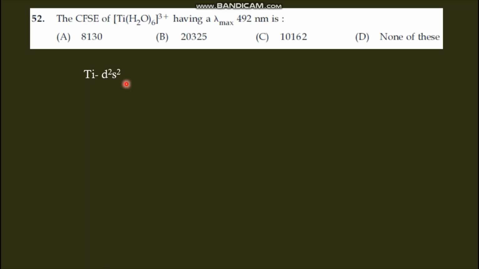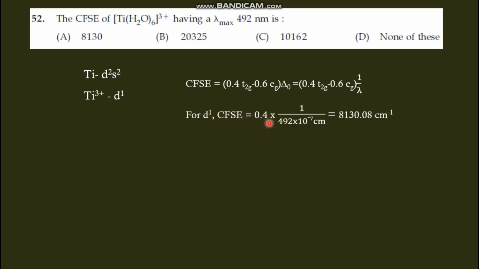Last video we discussed titanium. Titanium means d2s2, and titanium 3+ means d1. The CFSE value is 0.4 t2g minus 0.6 eg Δ0, and this Δ0 we can write as ν̄, the wave number, or as 1 by lambda. We have the value of lambda. For d1, CFSE: there is no electron in the eg level, only one electron in the t2g level, so the value will be 0.4 into 1 by lambda.